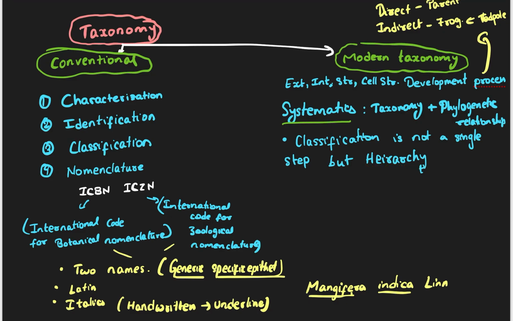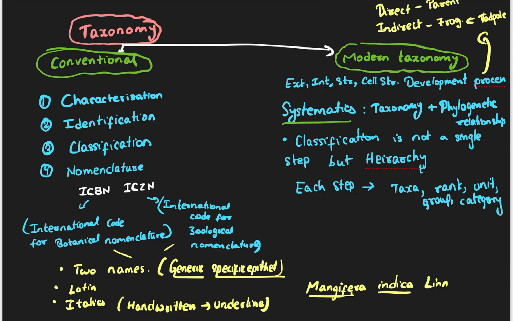So each step is known as, I will tell you what the hierarchy of steps is. Each step is known as a taxa, or it can be called a rank, or a unit, or a group, or a category.